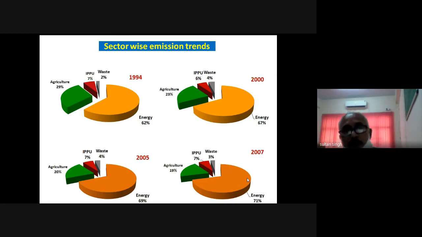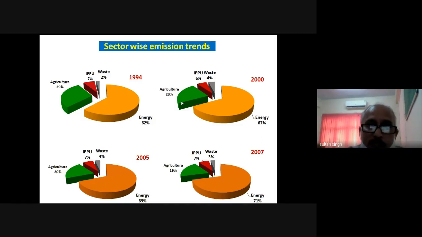Then in 2000, it comes to 23%. Why is it so? Because of the increase of industries and the energy sector. That is why the contribution of the energy sector has increased from 62% to 67%.